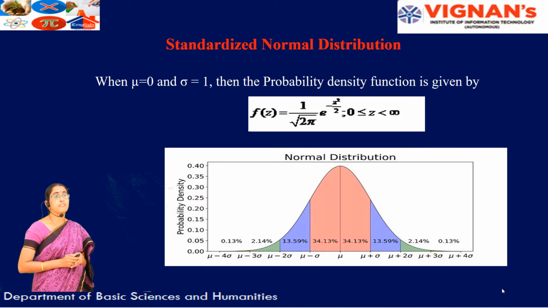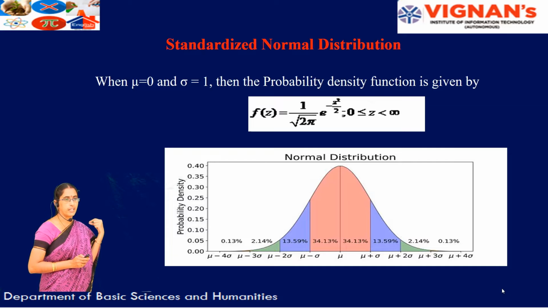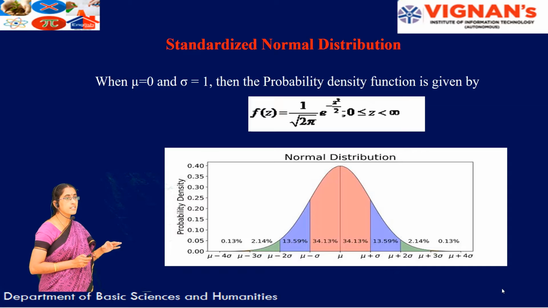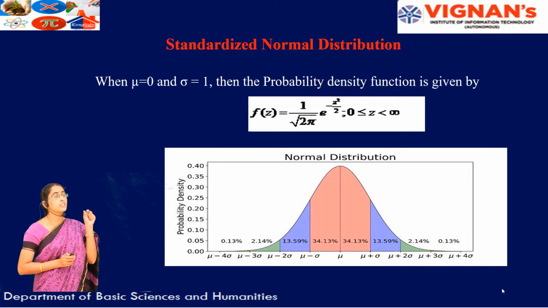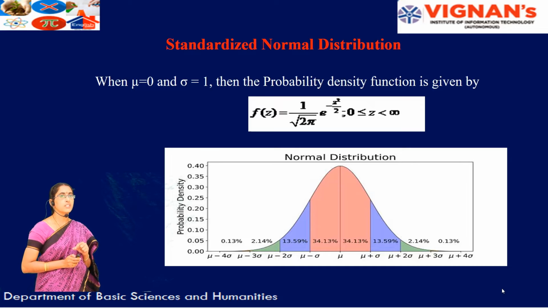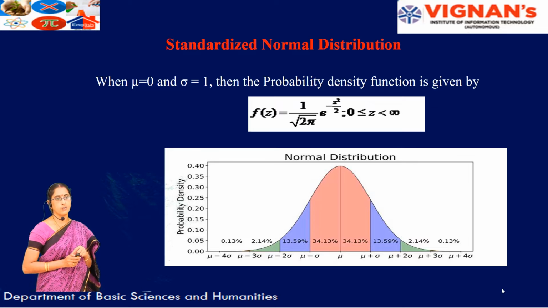Then here, if mu is equal to 0 and the variance is equal to 1, that is, when the mean of the distribution is 0 and variance is equal to 1, then the normal distribution becomes a standard normal distribution, which is also known as a normal variate. So it is given by 1 by square root of 2 pi. Sigma square is 1, means sigma is also equal to 1 here, because square root of 1 is 1 only.